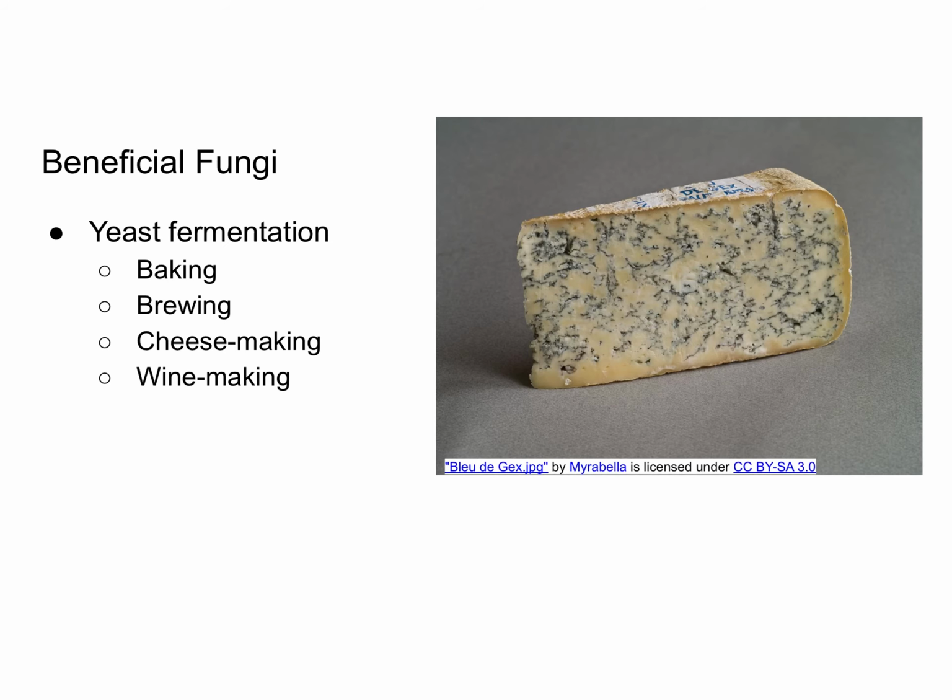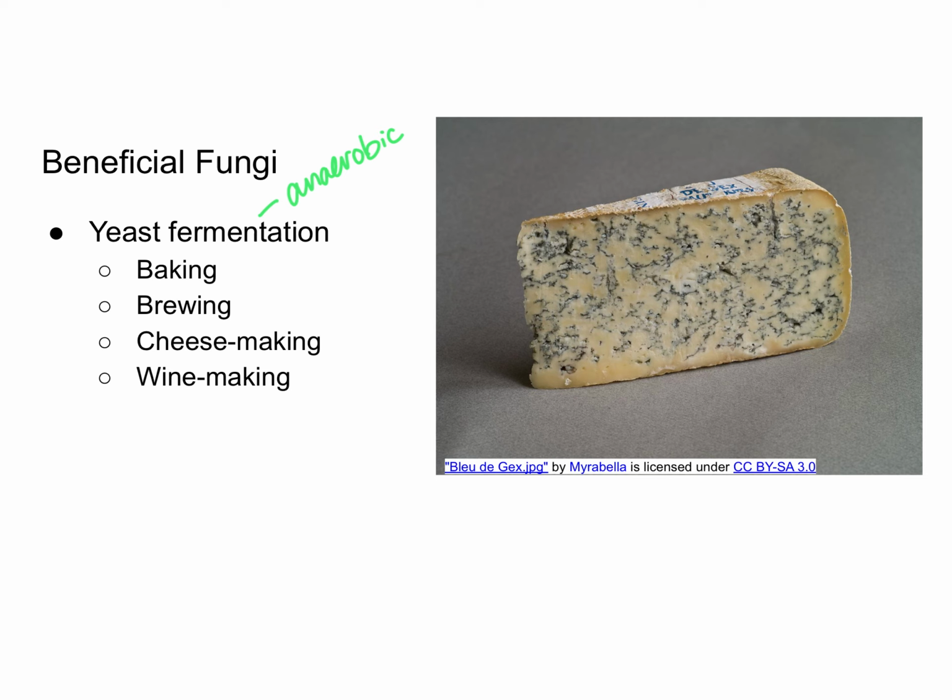In this video, we'll talk about beneficial fungi. So this is the good fungus. One example of beneficial fungi includes yeast. So yeast go through an anaerobic process known as fermentation. And we use the benefit of this fermentation in our baking. So we add yeast to dough in order to make it rise.